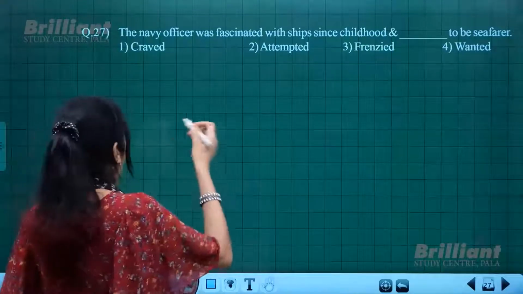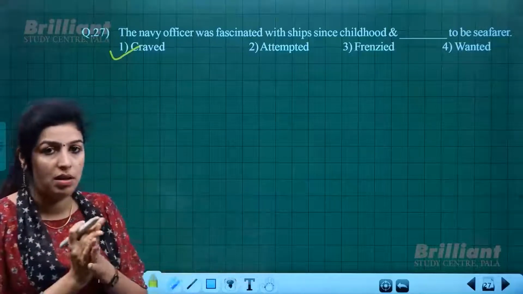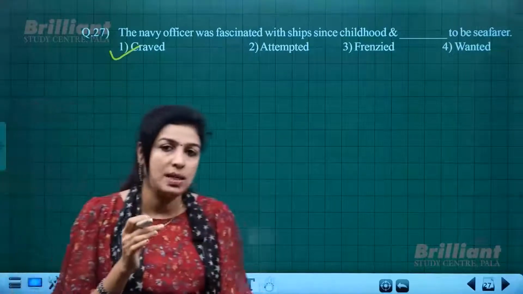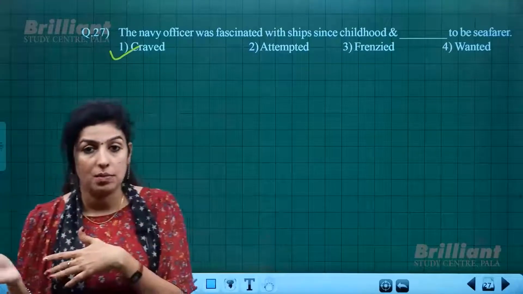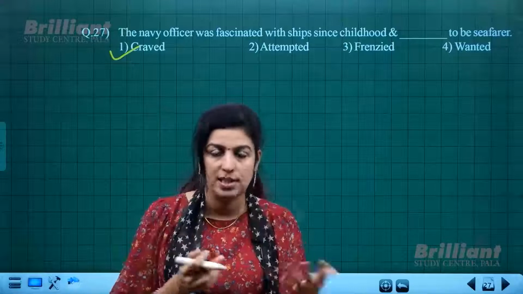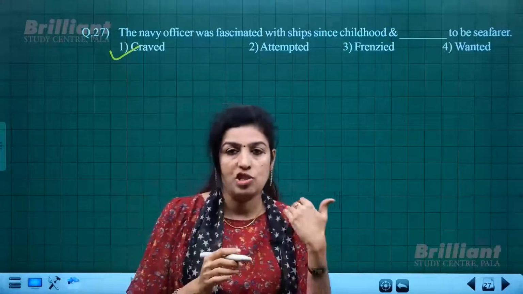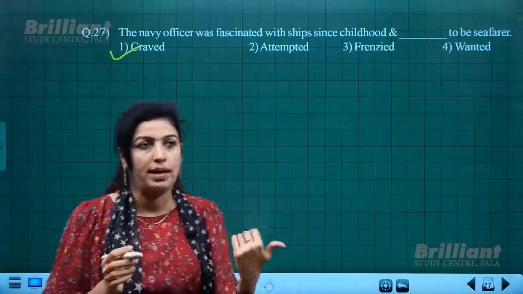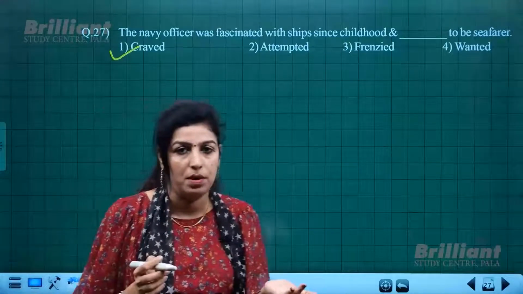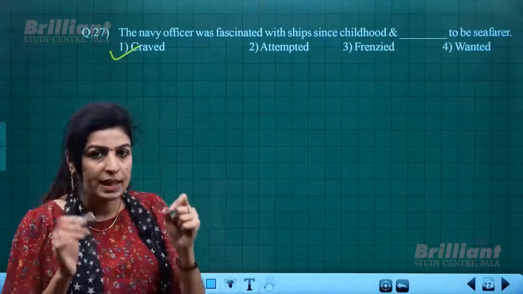So we choose the first option, craved. You simply want something is different, and you crave something is entirely different. In both cases you need something, but the intensity is different. Wanted would be too plain, just a small wish. Craving is the word which shows the deep desire inside.